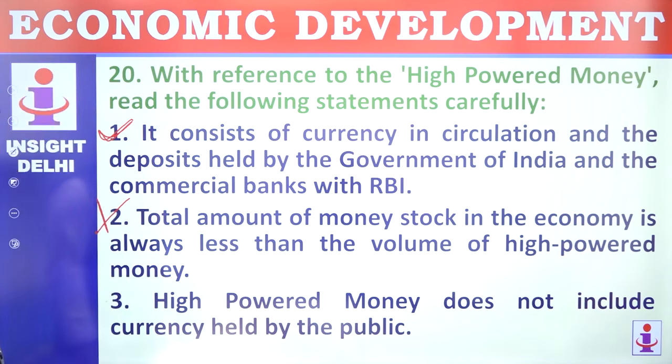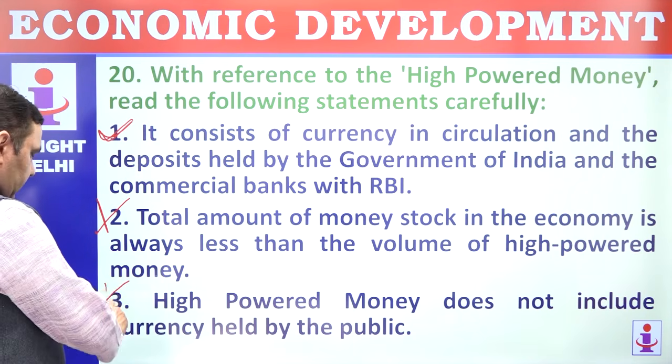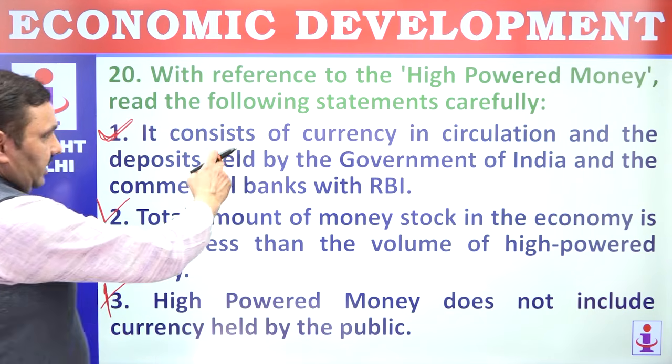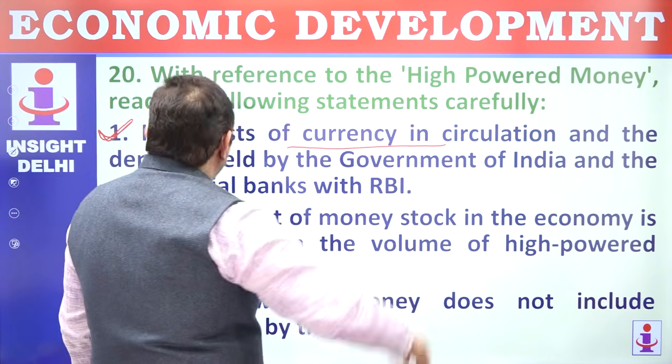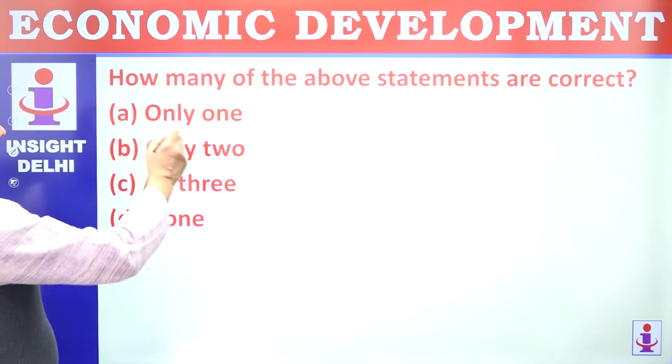High-powered money does not include currency held by the public. It includes currency held by the public. That's the meaning of currency in circulation. So 1 is correct, 2 and 3 are wrong. Only 1 is correct.